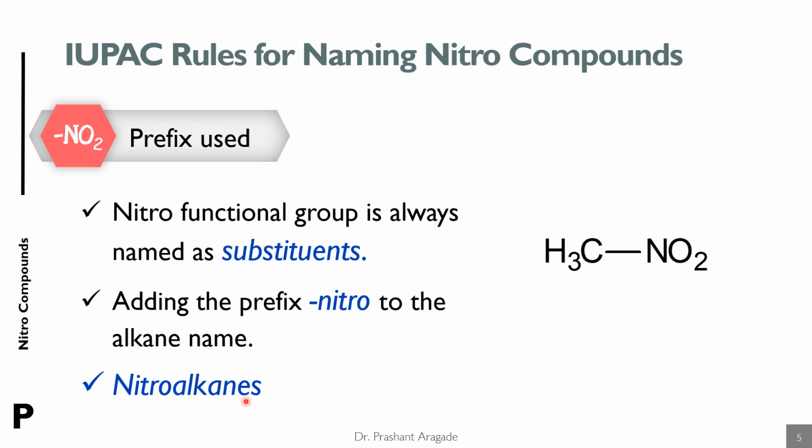nitroalkanes. So here, the nitro group is attached to a methyl group, so only one carbon atom. So it is methane, and nitro is used as a prefix. So the name of this compound is nitromethane.